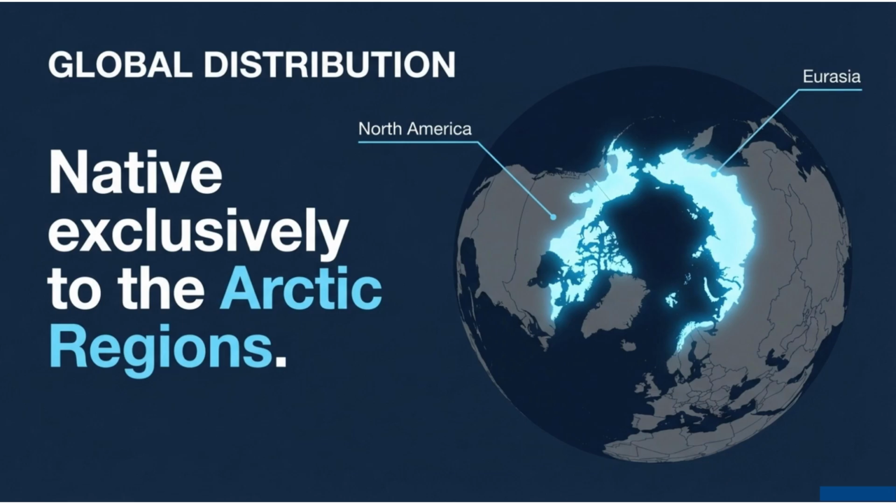Now coming to its distribution. The snowy owl is found exclusively in the Arctic regions, across parts of North America and Eurasia. However, an important concept for UPSC is that during certain periods, especially when food is scarce, it may move towards lower latitudes. This irregular movement is called eruptive migration.